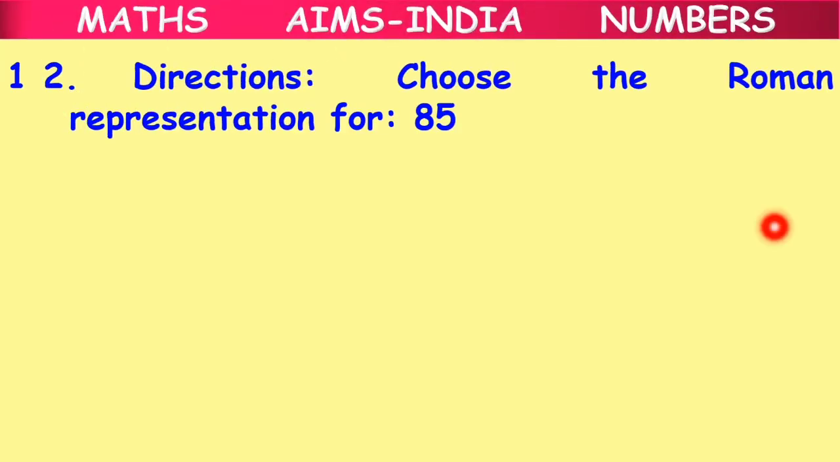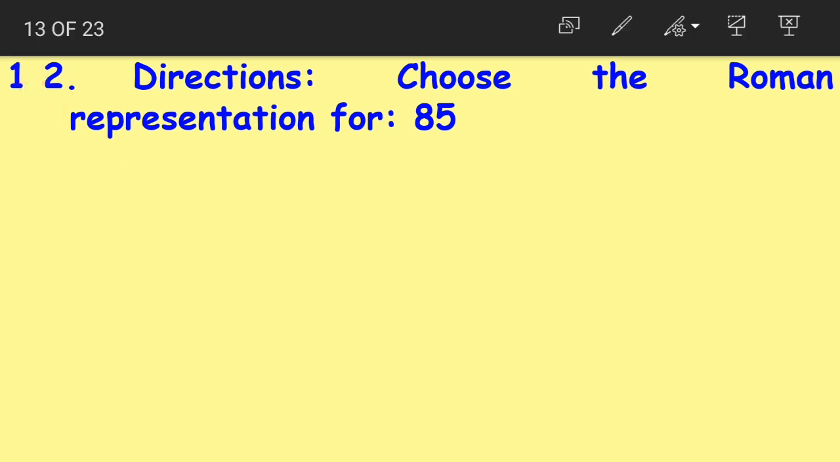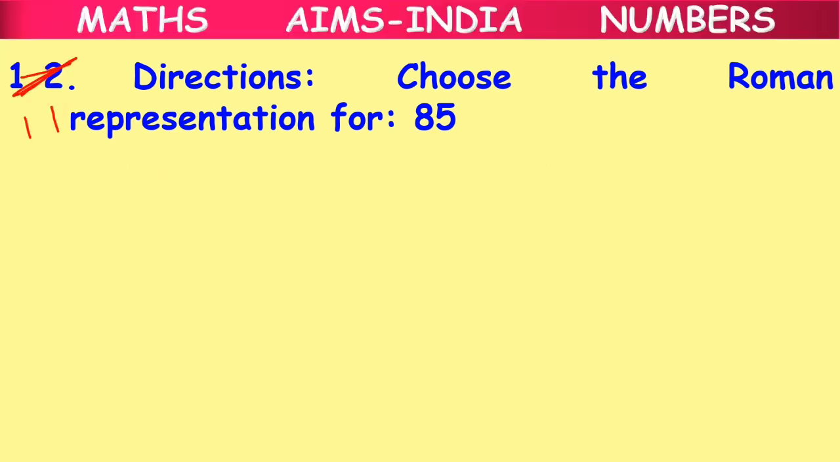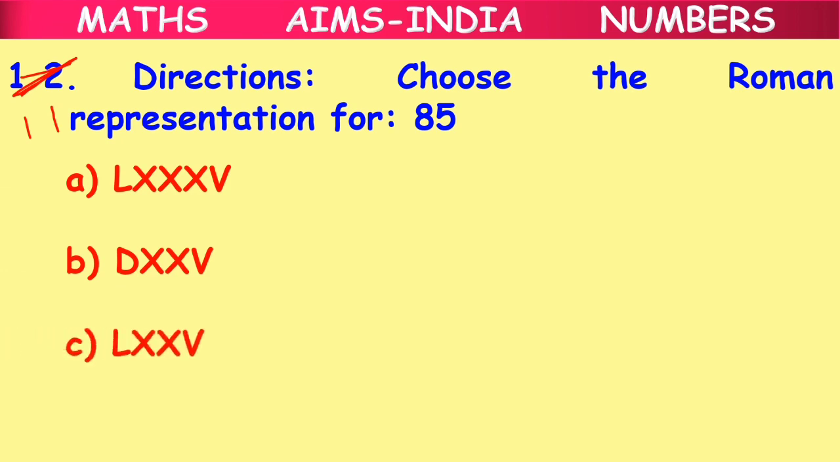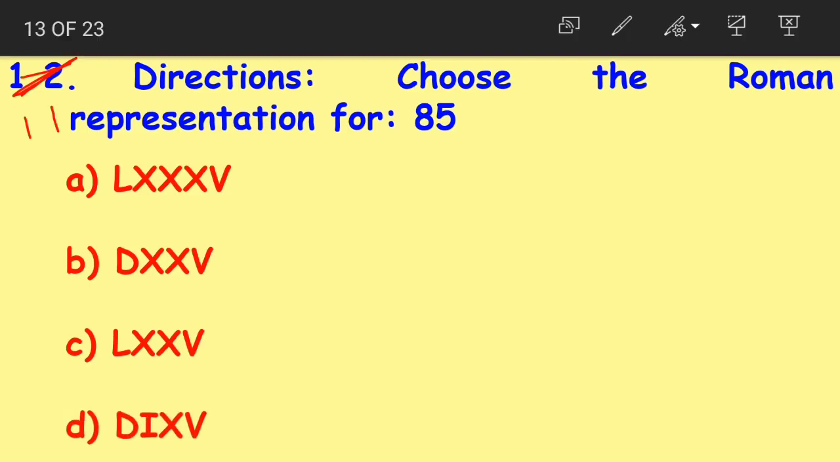Question number 12. Okay. Choose the Roman representation for 85. Don't worry, this is 11 only. There has been a mistake in writing the question number. That's it. Choose the Roman representation for 85. Option A, LXXXV, option B, DXXV, option C, LXXV, option D, DIXV.